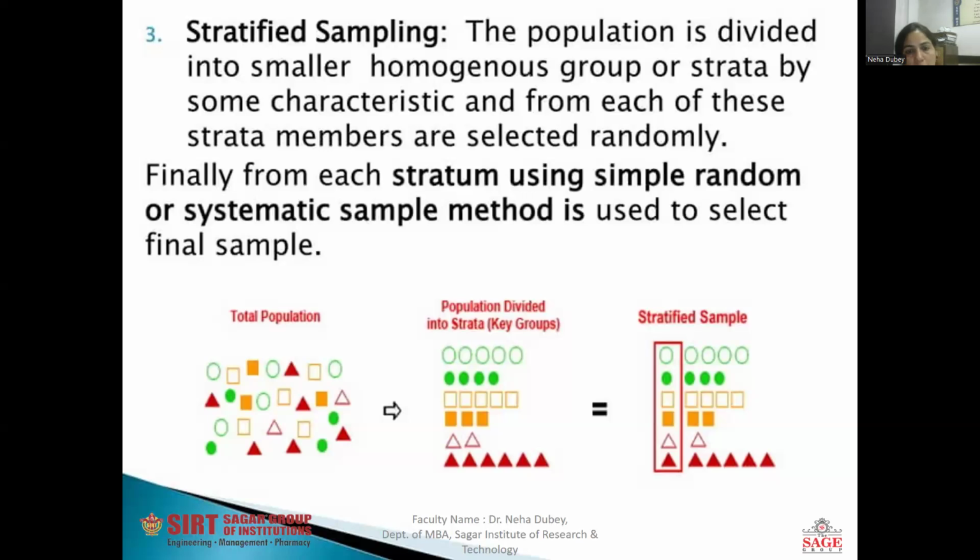Then we arrange all the population on the basis of their features, like circles, solid circles, squares, solid squares, triangles, solid triangles, etc. Then from each one we select, in a systematic way, the first one in the first row. So this is the stratified sample. In this, random or systematic, both can be used.